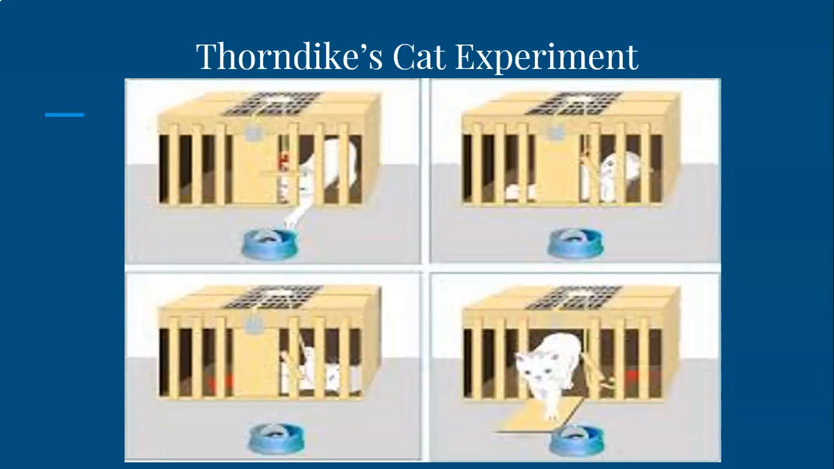In this experiment, the lever is the stimulus and the door opening is the response. And it's established because it results in a desired occurrence, which is the cat escaping the box. So with this one, he focused more on operant conditioning.